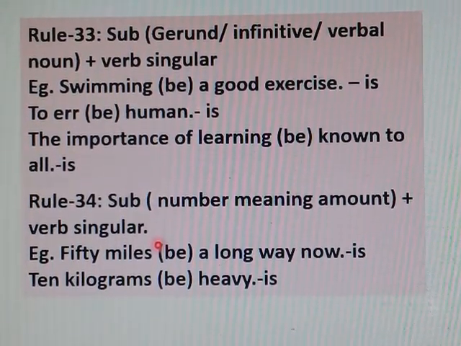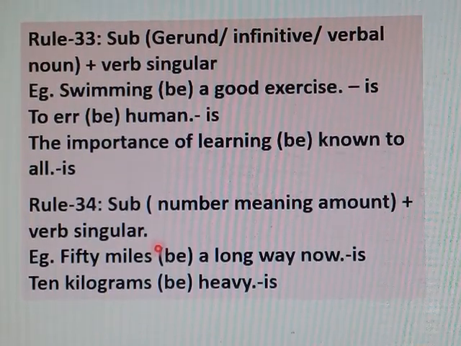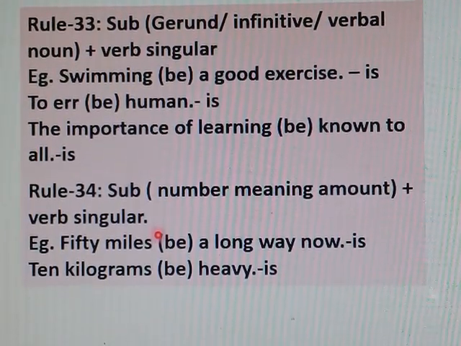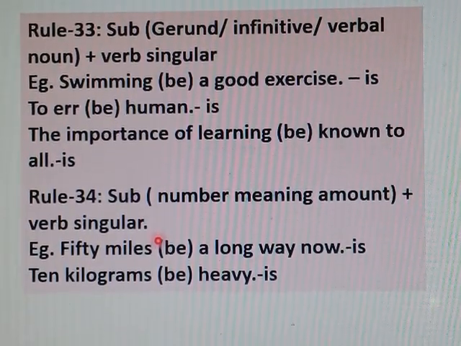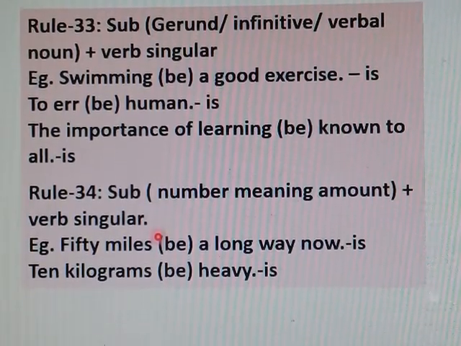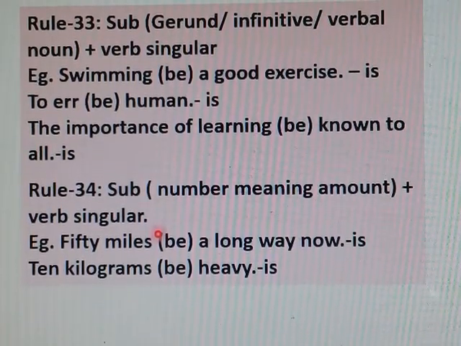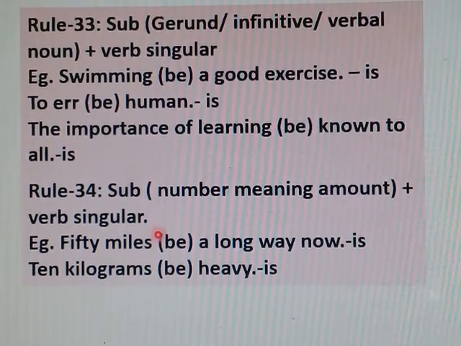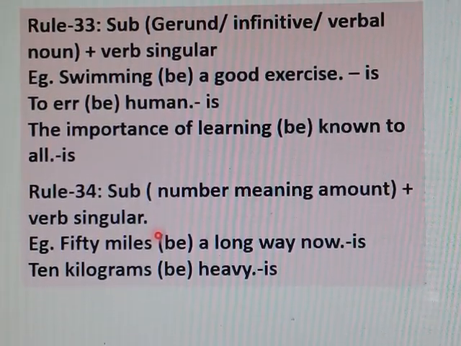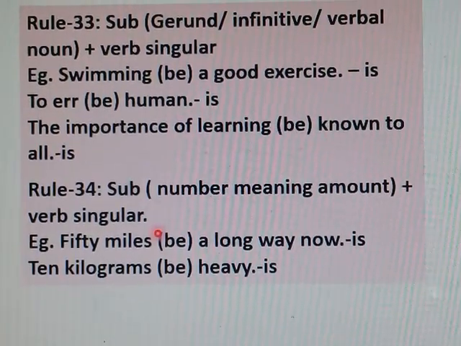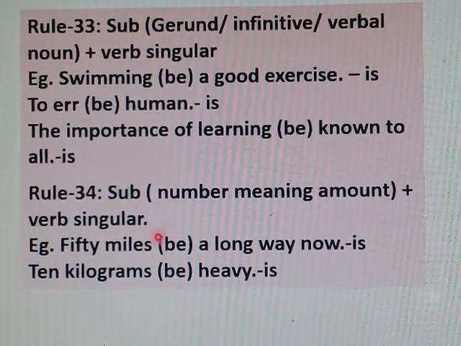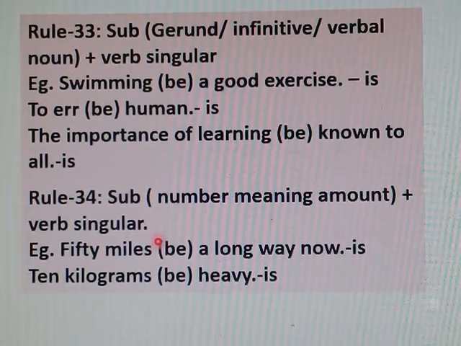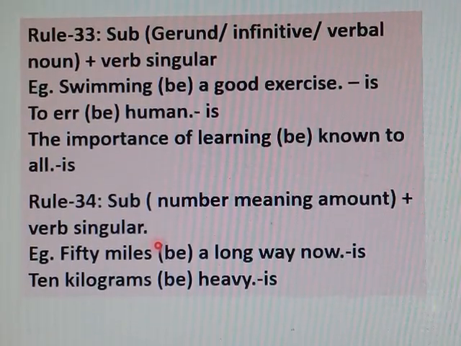It doesn't mean a number, it means amount. Such as 50 miles. 50 is a number, but 50 miles is not a number. It is an amount. 10 kilograms. 10 is a number, but 10 kilograms is not a number, it is an amount. So, if a number becomes an amount, and it has become a subject, we shall take a singular verb.